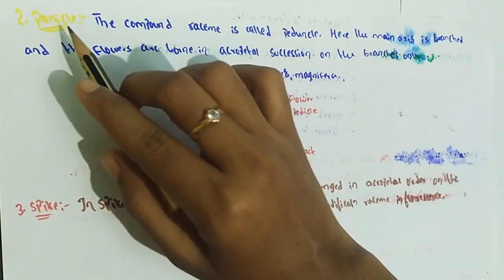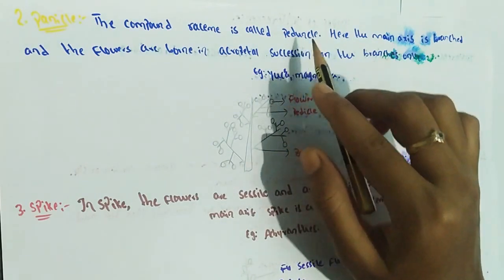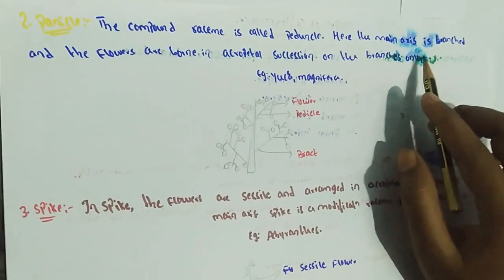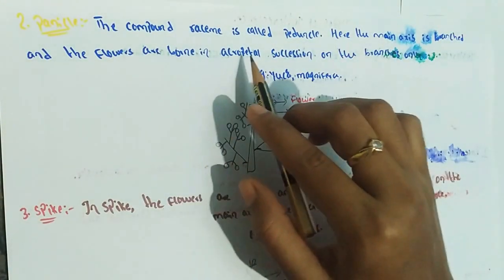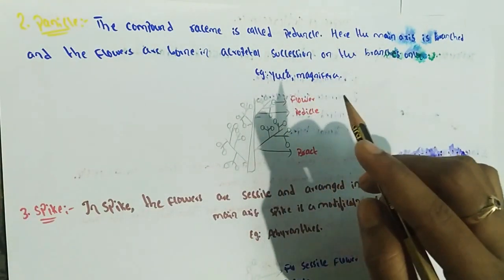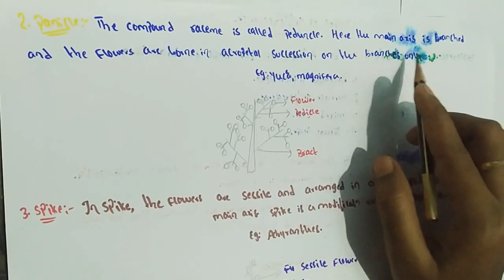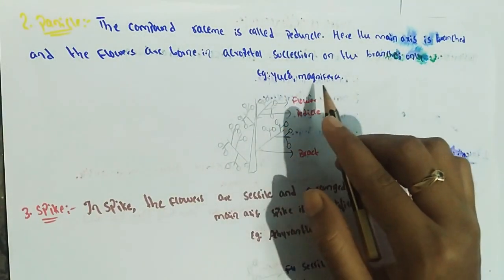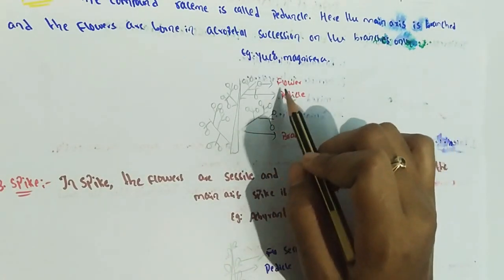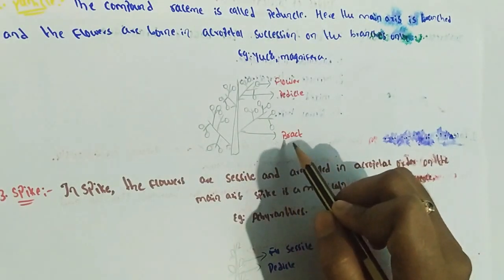Second type, panicle. A compound raceme is called a panicle. Here the main axis is branched and the flowers are borne in acropetal succession on the branches. Younger flowers lie at the tip and older flowers at the base. Example, Mangifera. These are the flowers with pedicels, and these are bracts, modified leaves or scales.